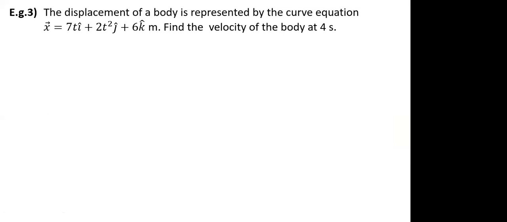The next possible case is when it is in vector form. See here it is given in terms of i cap, j cap, and k cap. So this is your displacement vector, x vector. But again, it is a function of time. Means again I need to differentiate to get the velocity. So how to go for it, or what will be the answer for the velocity value?